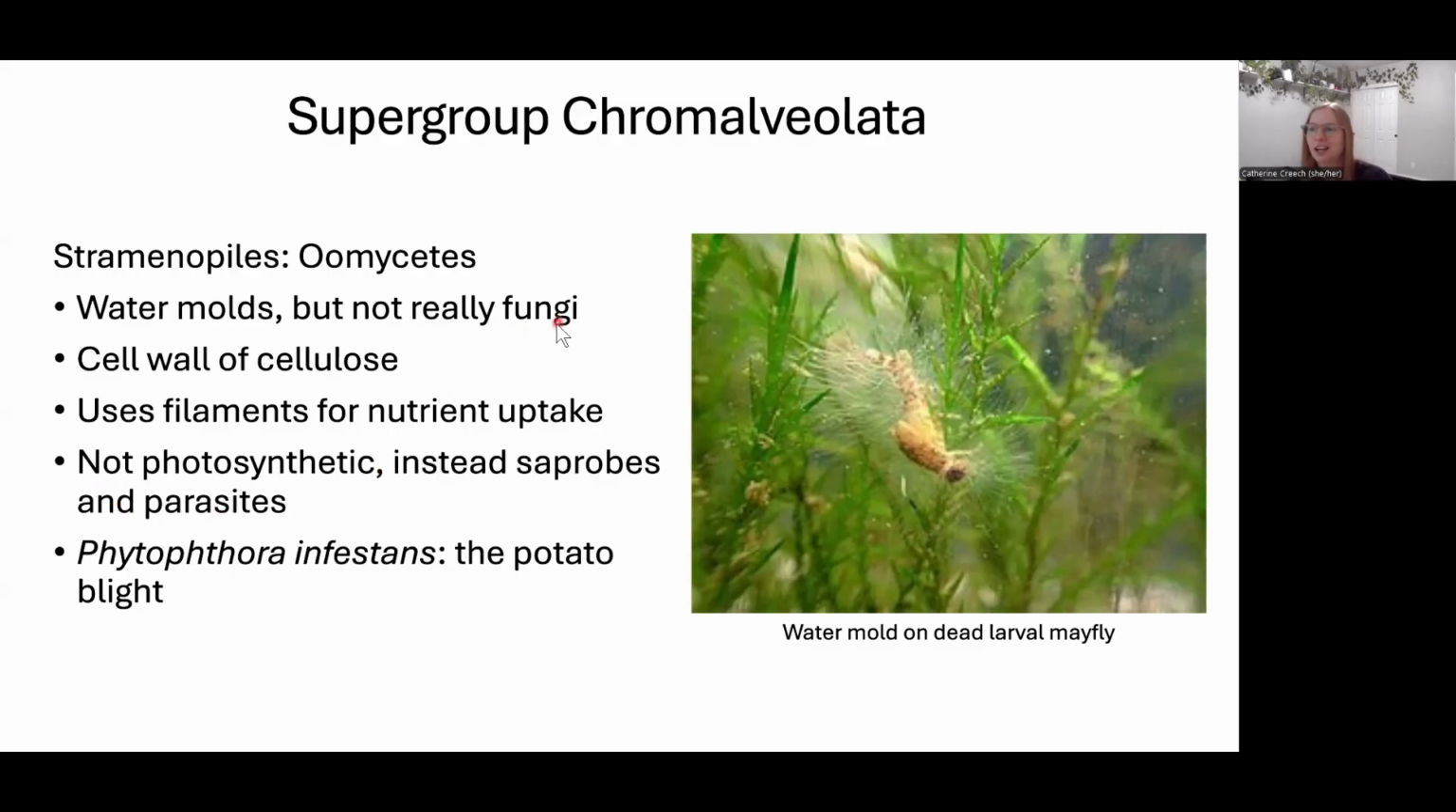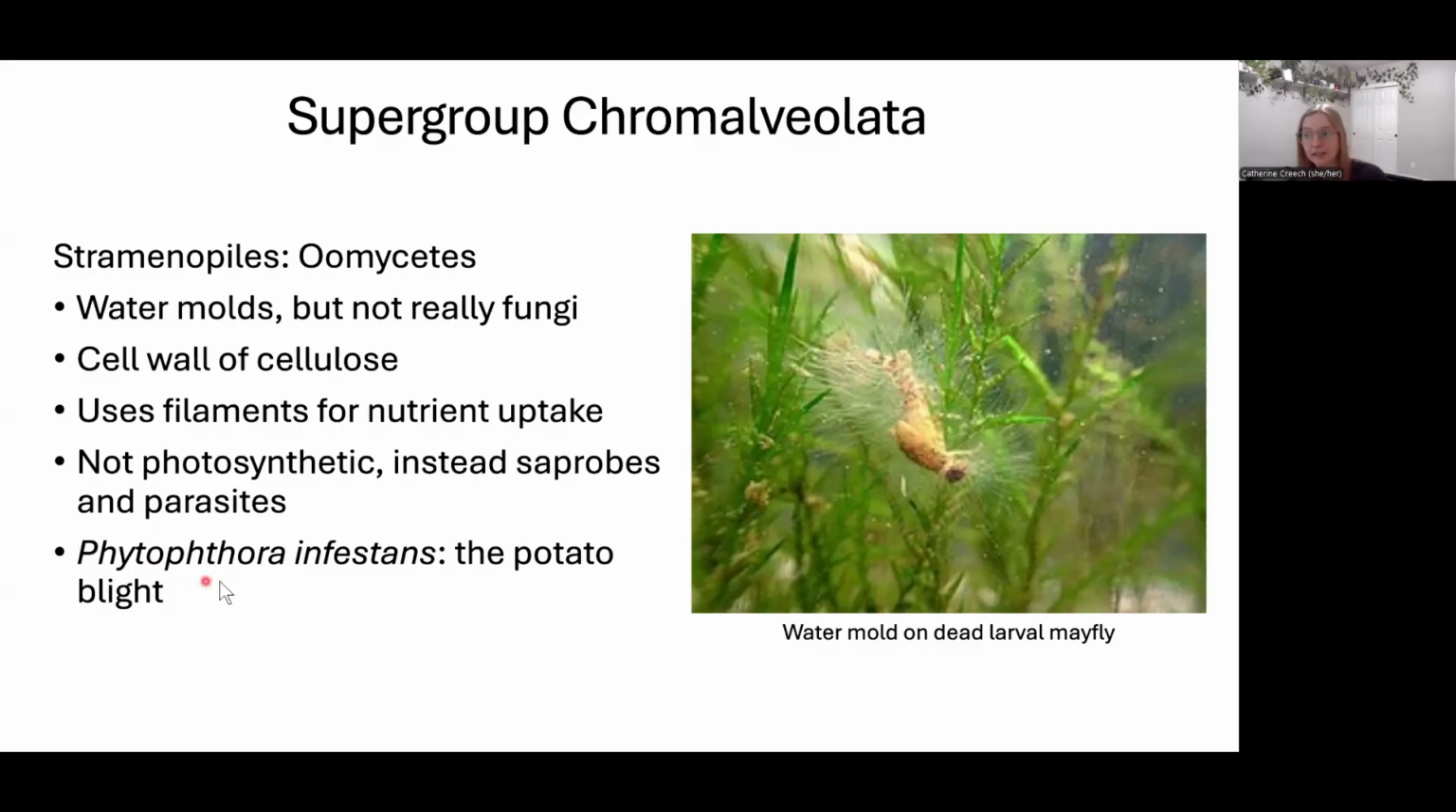But they're not fungi, and one of the reasons they're not fungi is because their cell walls are cellulose, and fungi use a compound called chitin. So they have a different component in their cell walls. Here is a mayfly larva. This is its head. These are where its wings would be. This is its tail. And then all over it, these hair structures, that's the water mold decomposing it. So that's the saprotrophic life cycle, is decomposing dead things.